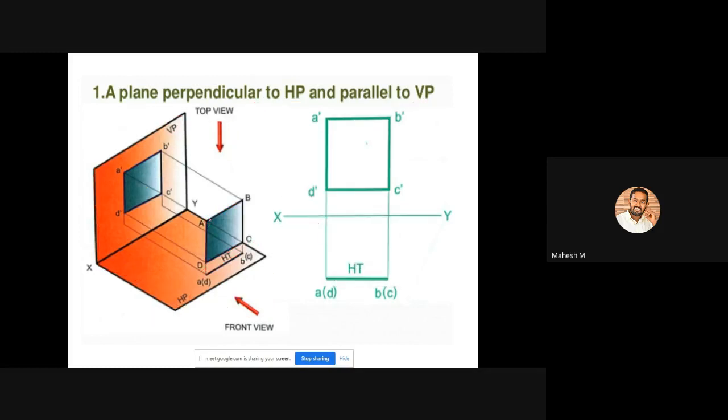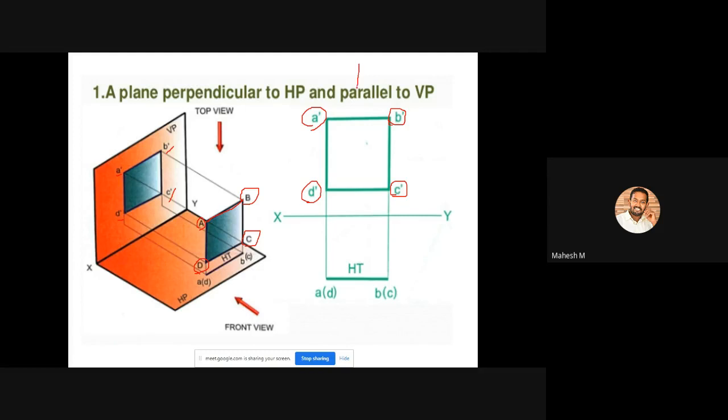Okay, so this one is A, this one is B, this one is C, and this one is D. Similar to that, you will have projections called A dash, B dash, C dash, and D dash. So that is what is mentioned here. So this one is A dash, this one is B dash, this one is C dash, and this one is D dash. Okay, now we are looking from the top view direction. You are able to see only this particular line. It is called A and B. You are able to see only A and B. You can't see this C and D.